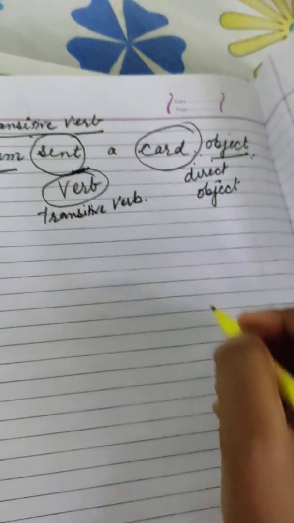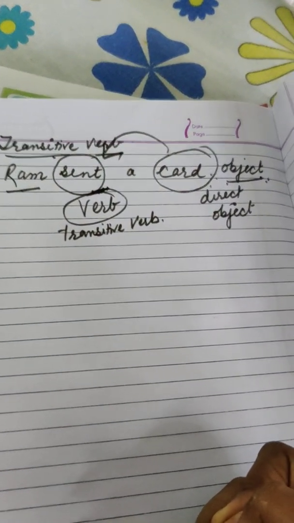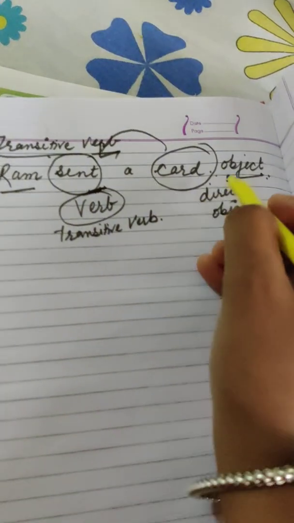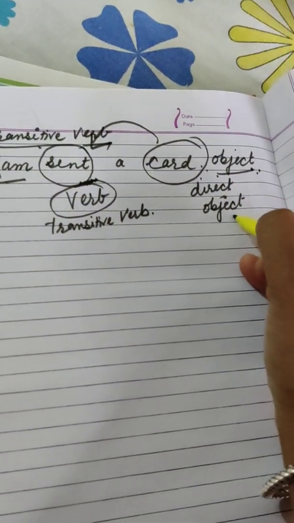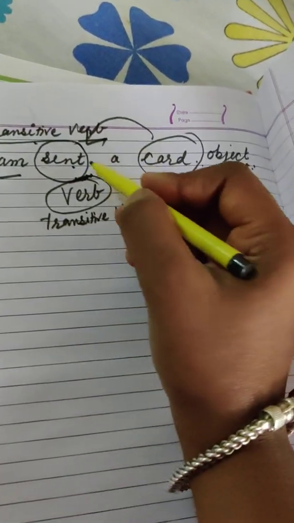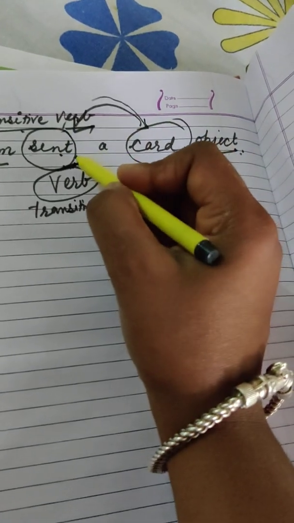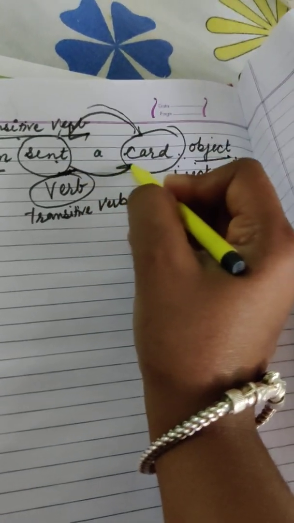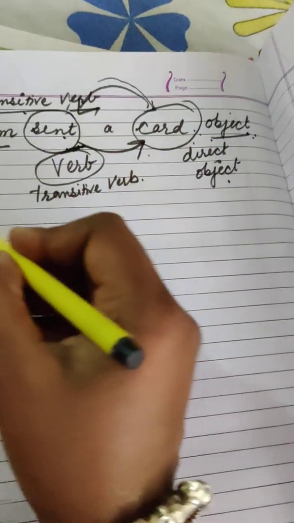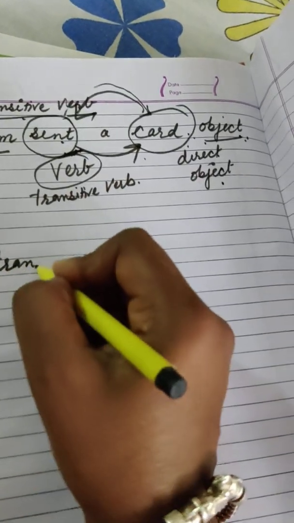It means when there is an object to receive the action, then it is called a transitive verb. Here we can say there is an object and also an action. So when the action goes to an object, you can also say it this way: when the action goes to an object, then it is a transitive verb.